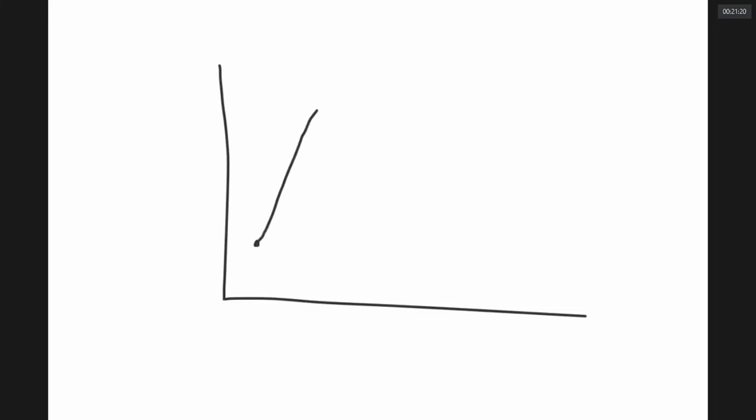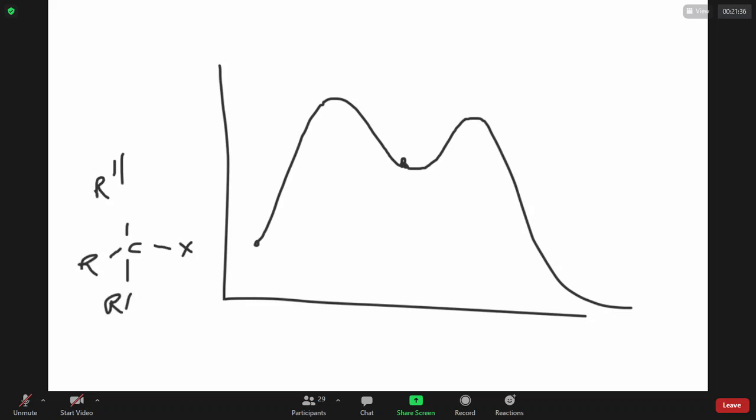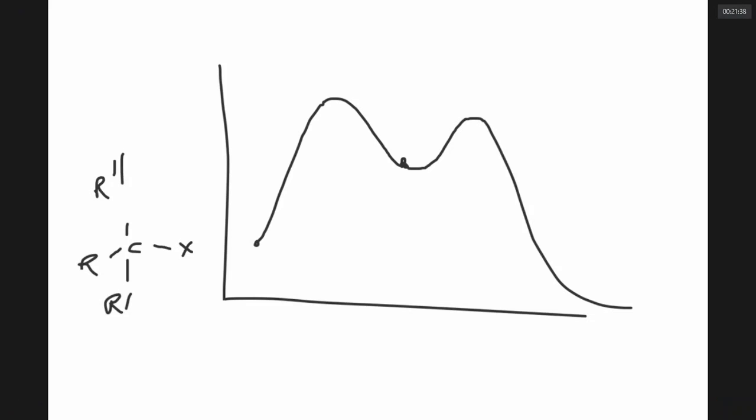Now you start with a tertiary alkyl halide. The tertiary alkyl halide will first undergo a transition state, then it will give a carbocation, then it will undergo another transition state, then it will be the product. Let us see how it will be. It is R, R dash, R double dash, X. In the transition state, C, R double dash, R, R dash.